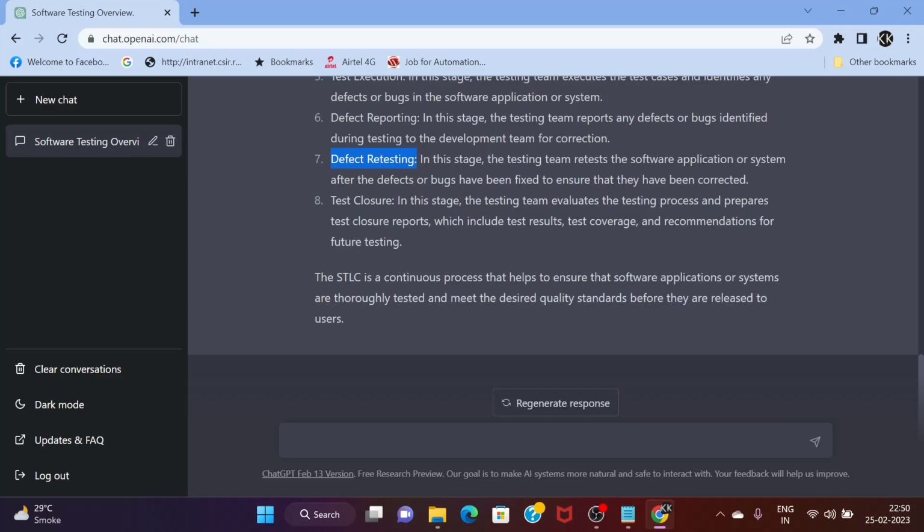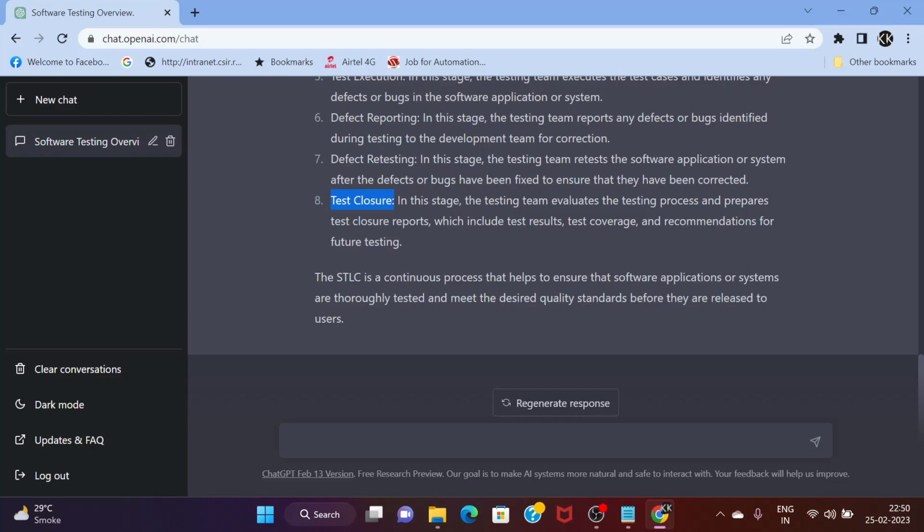Once the 50 defects we had raised have been retested and closed from our end, we will move to the closure part, because all 100 of our test conditions have now passed, as all the reported bugs have been addressed, retested, confirmed and closed. The final step which ChatGPT has mentioned is test closure.